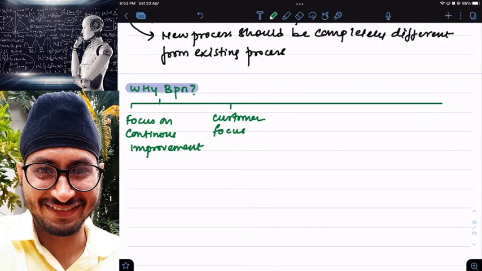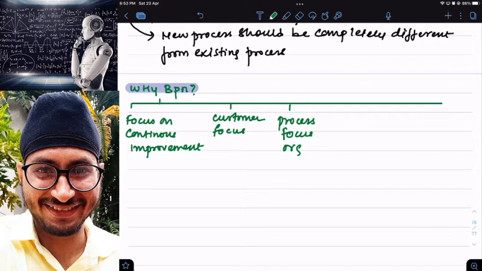They are not happy. Now what I want to do, I want to change my business process in such a way that I start focusing on customers. Customer satisfaction becomes more important for me. Then also I can go for BPR. Then process focus, I want to become a process focus organization. Simple. I want to focus on the processes of my business. If I improve my business process, automatically everything will fall into place.